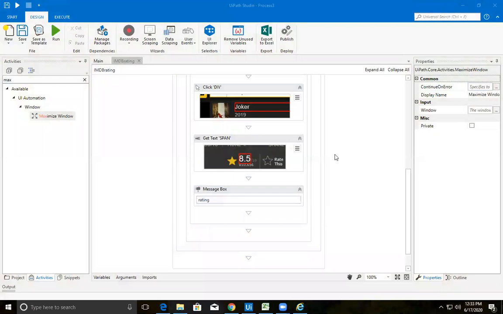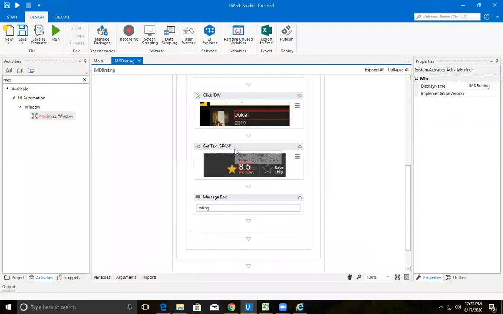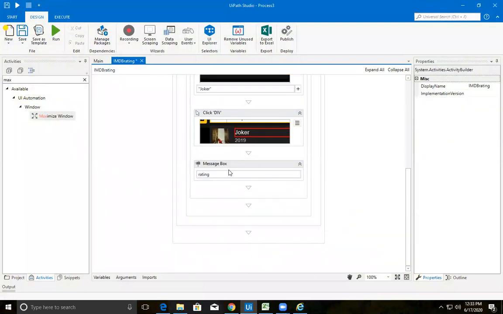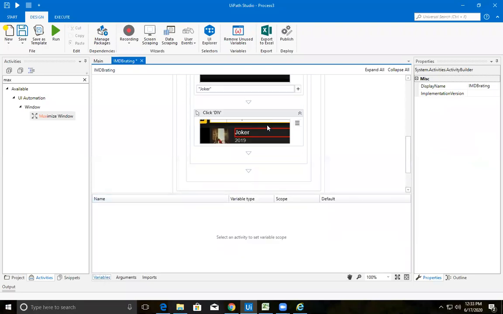Sir, how can we do the same thing for multiple movie names? I will tell you, Kavya. Sir, once again, explain the displaying rating. Okay, very simple. Let me delete this get text, and I will delete the variable also.